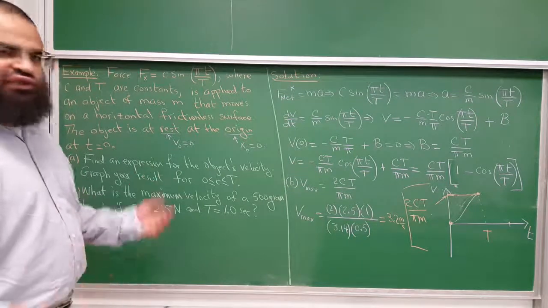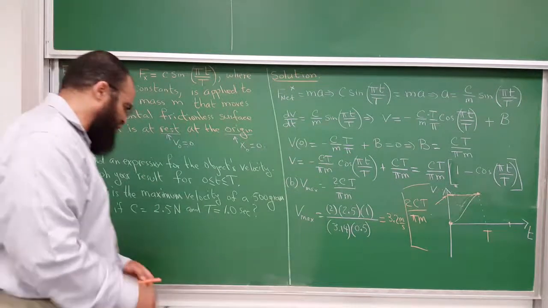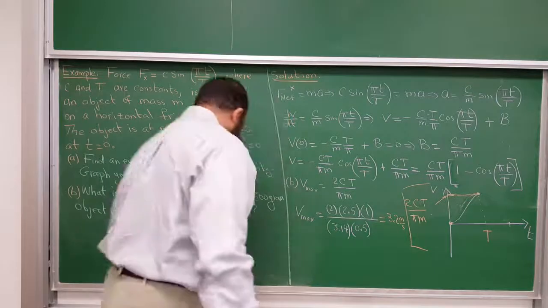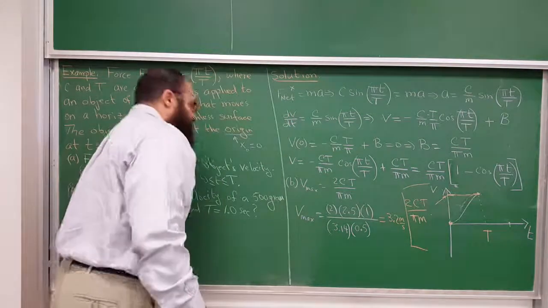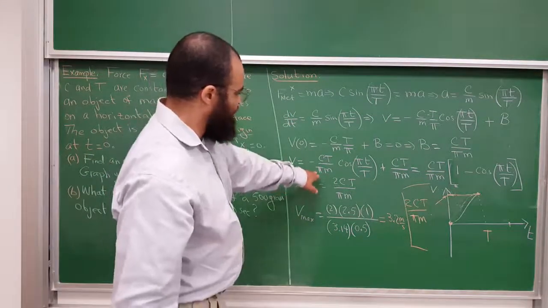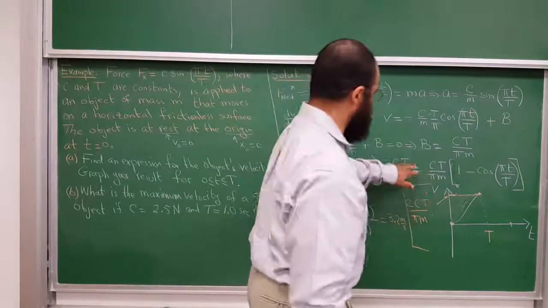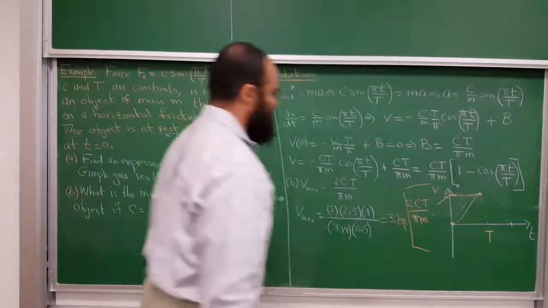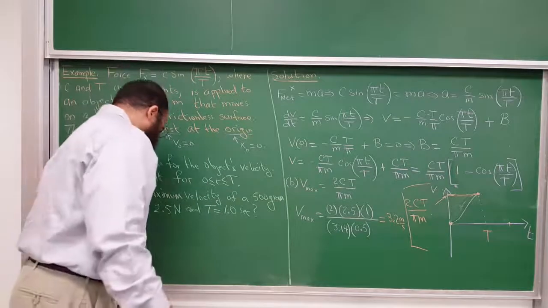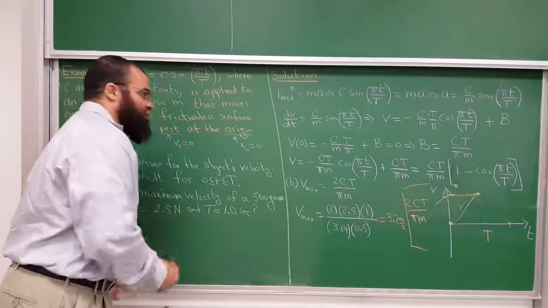And if they ask you what is the position as a function of time, they didn't, but just as an exercise, here is v of t. Let's write it down, and then we want the position as a function of time. That also can be done.